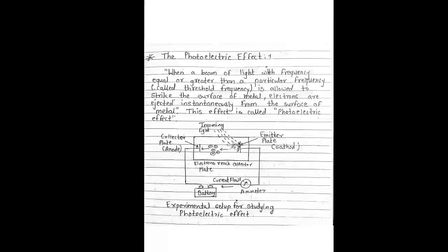Some important observations about the photoelectric effect are as follows. The first observation is that electrons are emitted immediately when light is incident on the metal surface. Second, the intensity of light does not affect the kinetic energy of ejected electrons, but the frequency of light does. Electrons could not be emitted with certain wavelengths, no matter what the intensity.